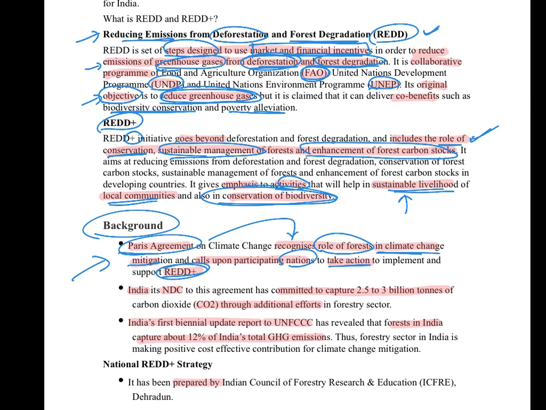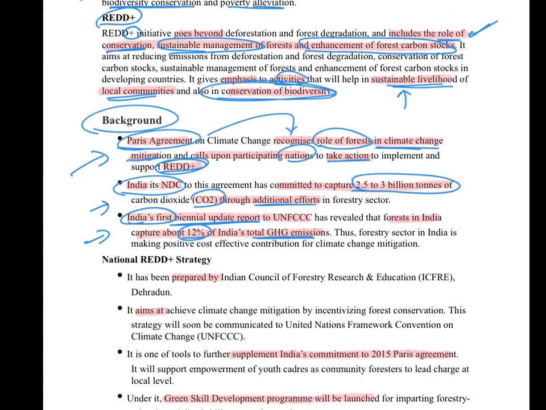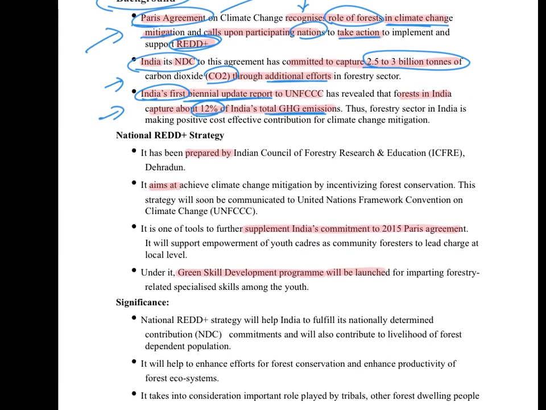Focus is on REDD Plus, and India has committed to capture 2.5 to 3 billion tons of CO2 through additional efforts in forestry. Also, India's first biennial update report has claimed that India's forests have captured about 12% of India's total greenhouse gas emissions. Coming to the National REDD Plus strategy, it has been prepared by ICFRE, Dehradun.